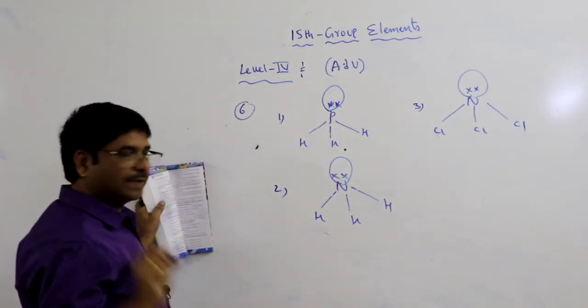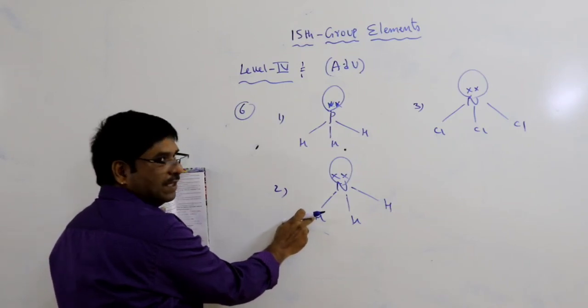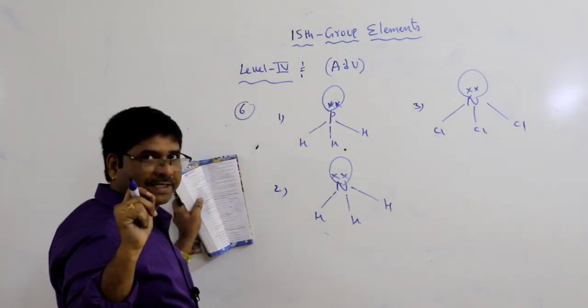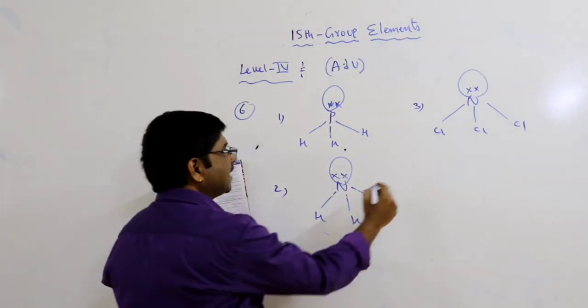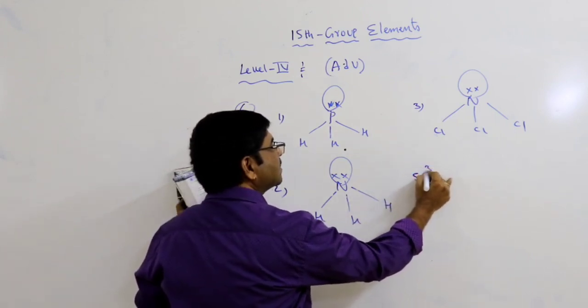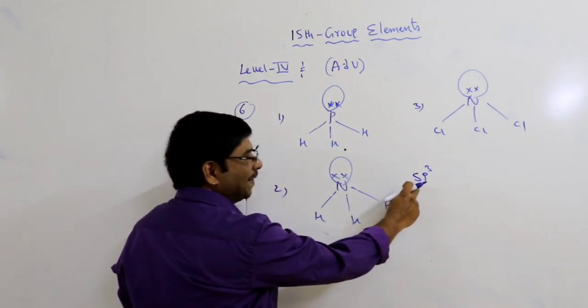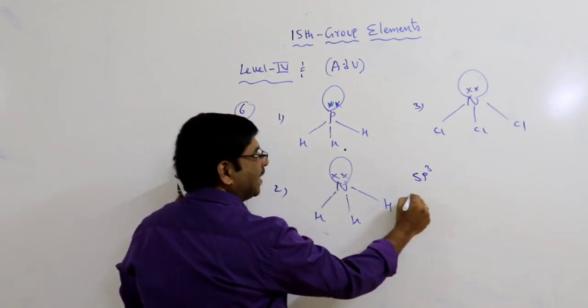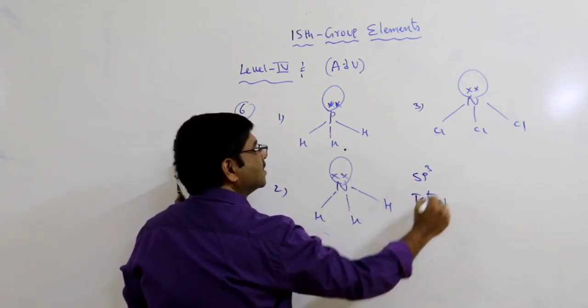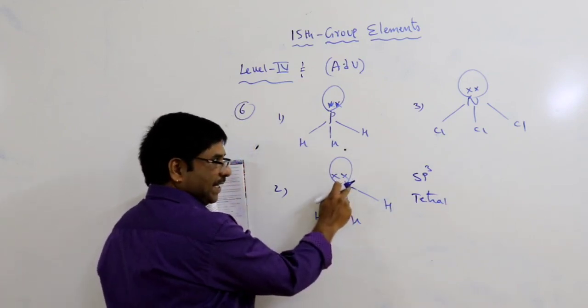In first year chemical bonding, you know ammonia is a pyramidal shape. Ammonia is sp3 hybridized, as you know from ammonia preparation. sp3 hybridization means tetrahedral, but it is not tetrahedral.